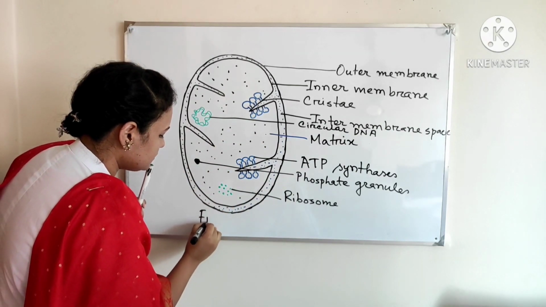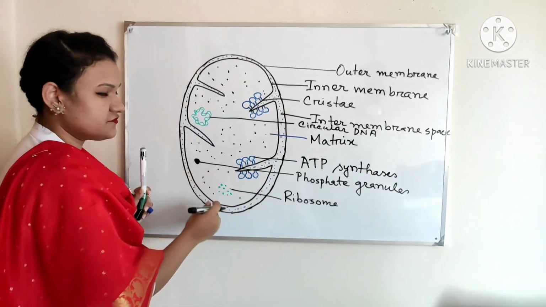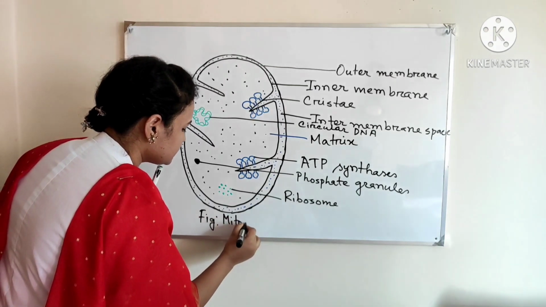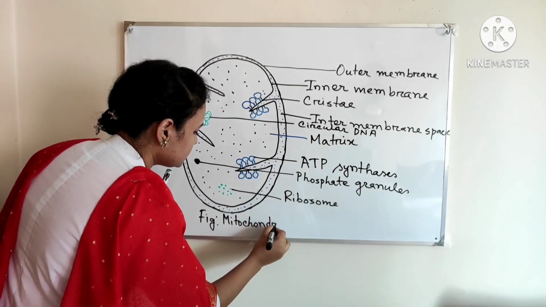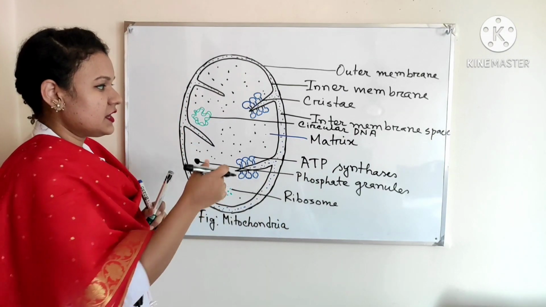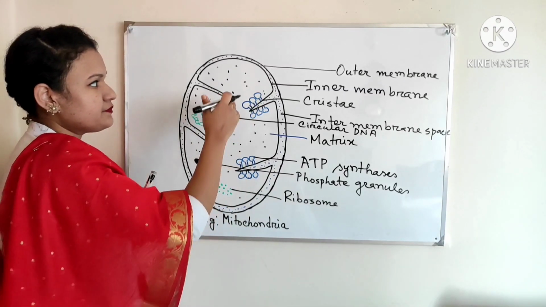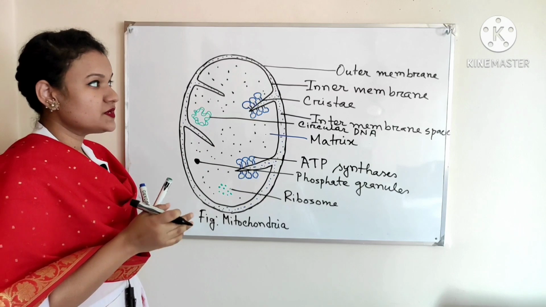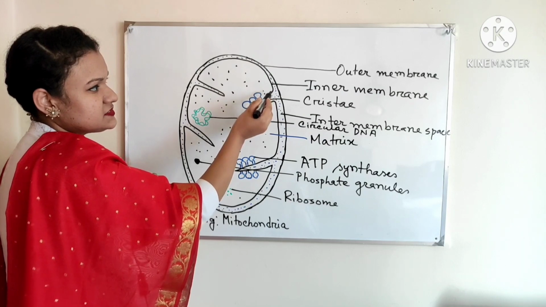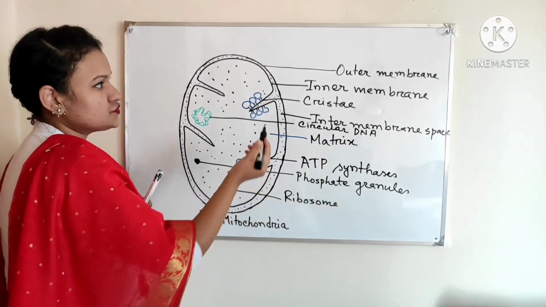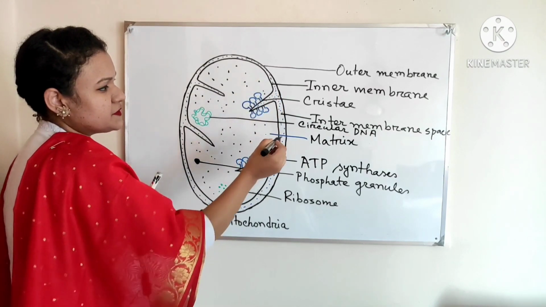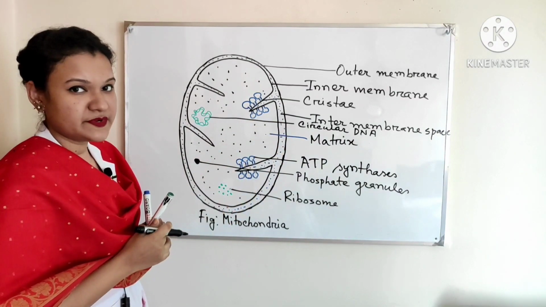So figure, of course you have to write under the figure what it is. So this is the mitochondria. I hope you can draw this mitochondria. I would like to explain again. Mitochondria has two layers, which are lipoprotein bilayers. One is the outer layer and another is the inner layer, that is called the inner membrane. The space between outer membrane and inner membrane is called intermembrane space.